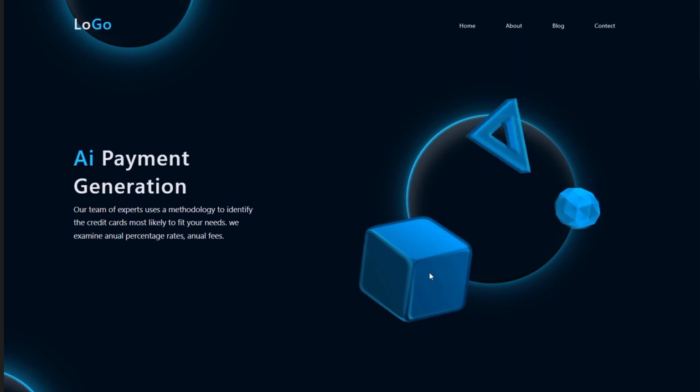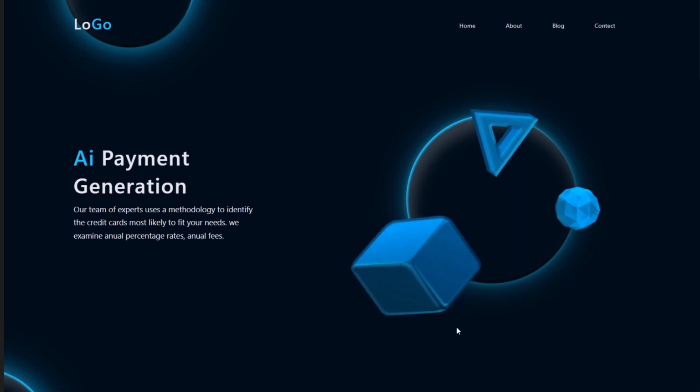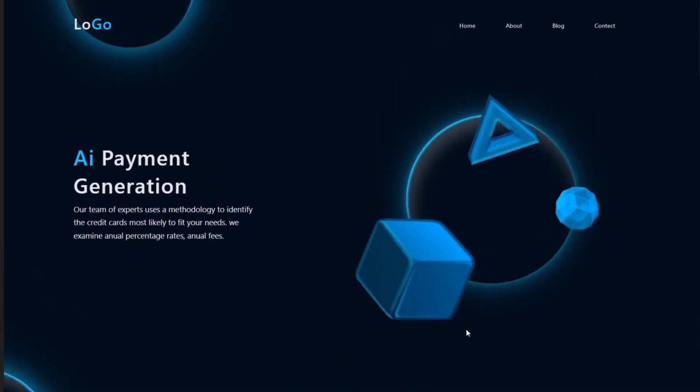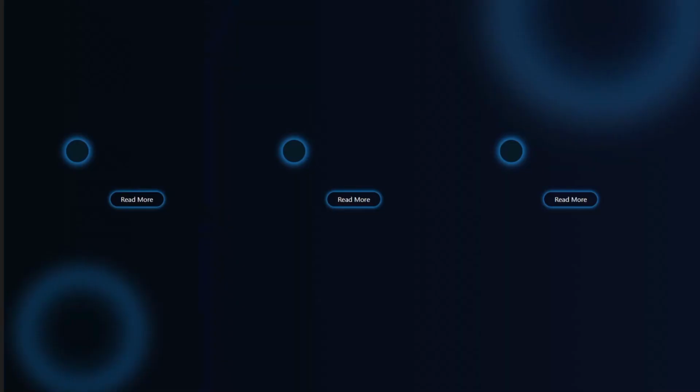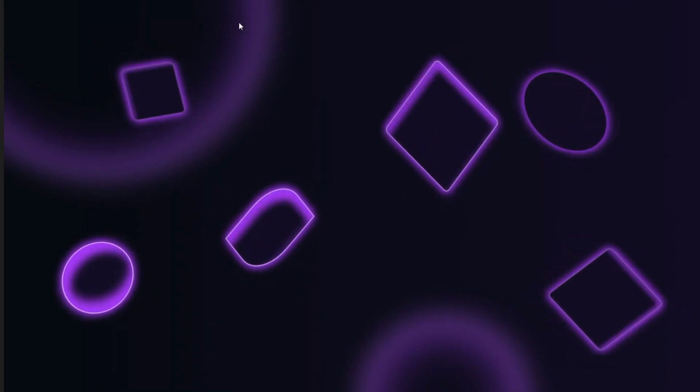Before we create part 2 of the video, you must learn two things for this video and for the third part of the video. First is how to use cubic bezier. As you can see, the animation that I use here is cubic bezier. It's simple, guys. I'll show you a way to learn it and how to use it in your design.